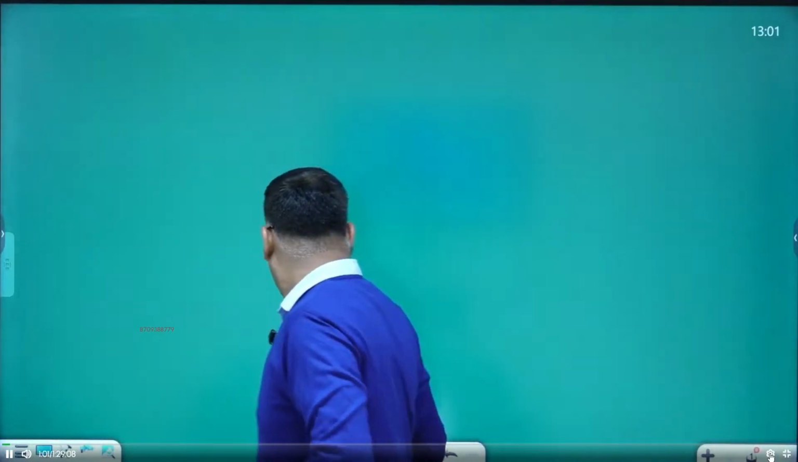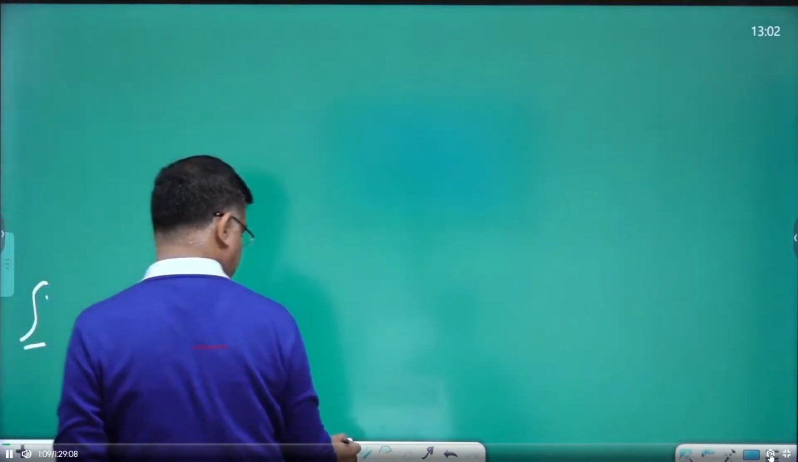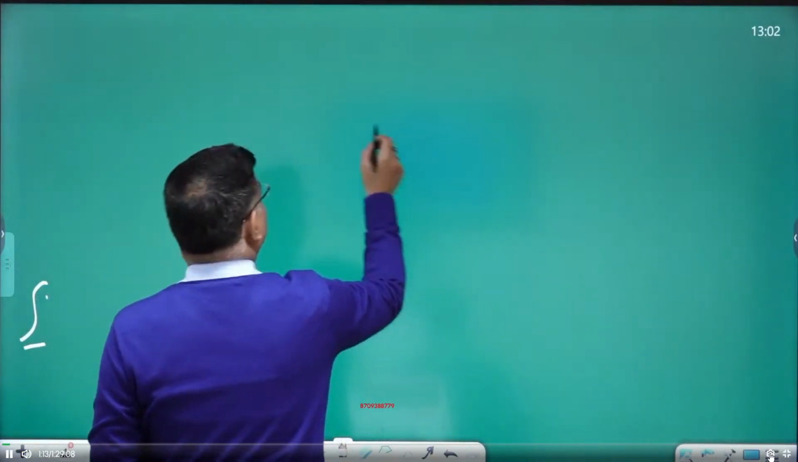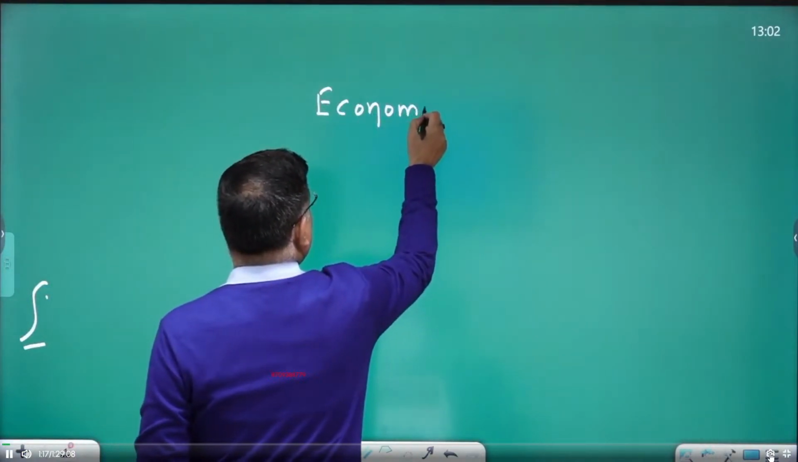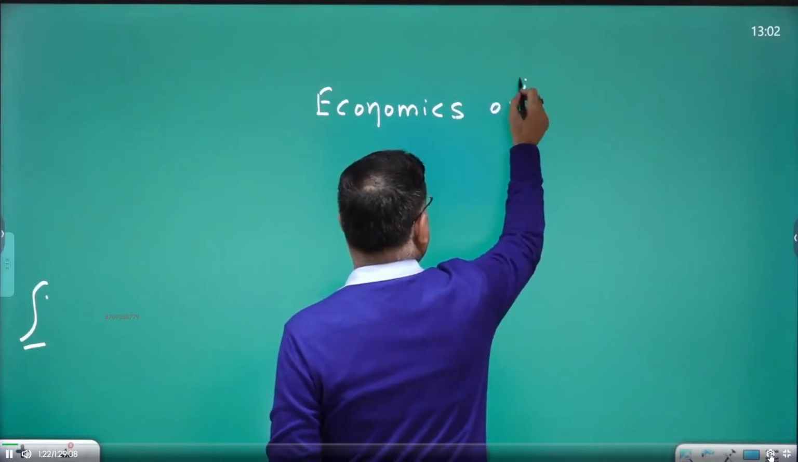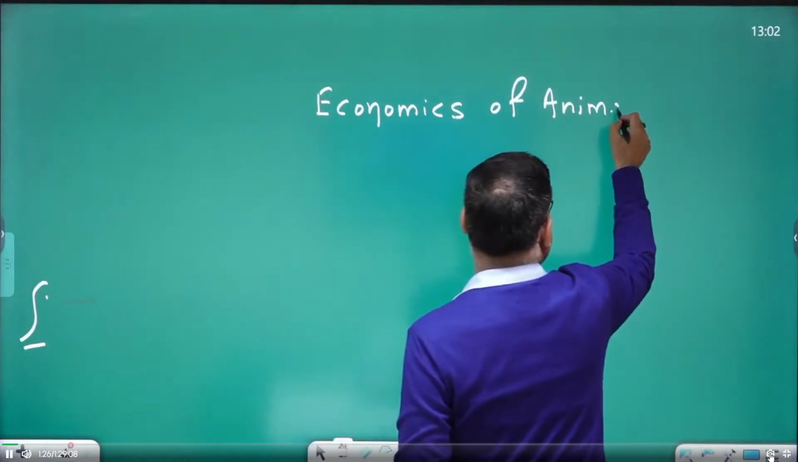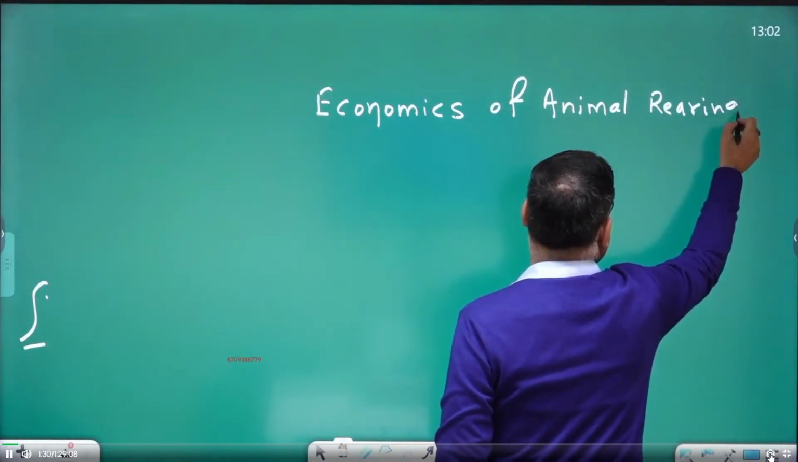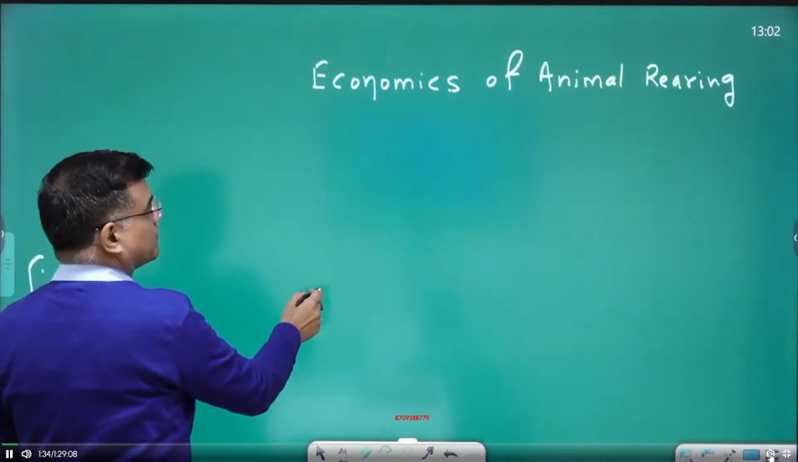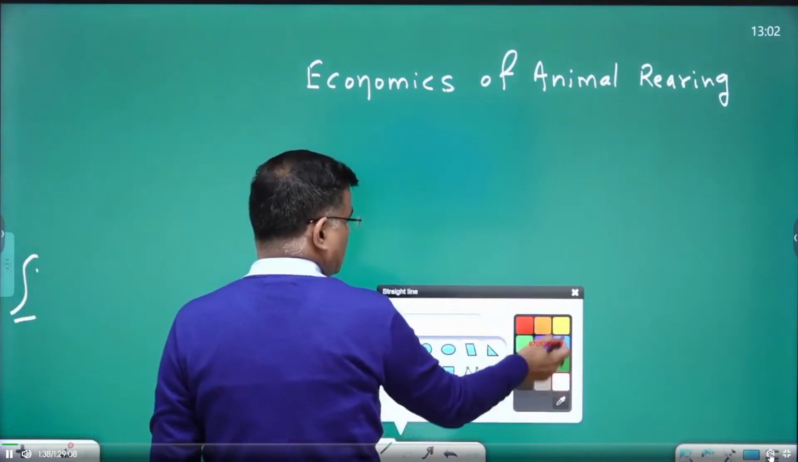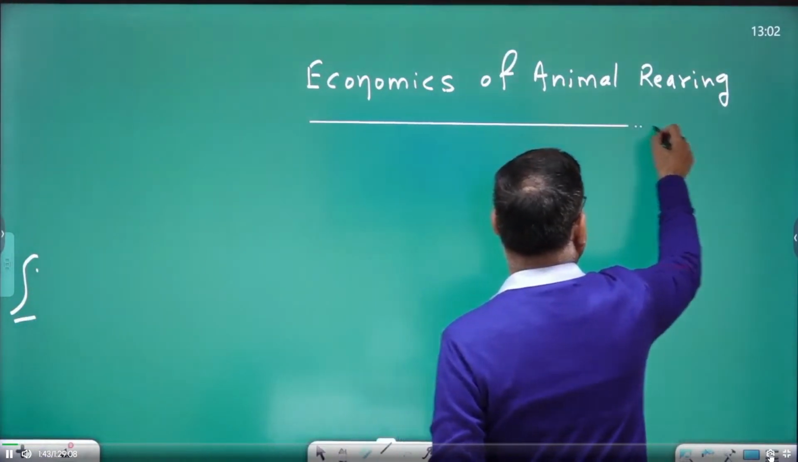Hello everyone. So we completed in the previous class our topic of agricultural marketing, right? And today we are going to start the new chapter of economics of animal rearing, right? So let us go for this chapter. Economics of animal rearing. We can also say the economics of animal husbandry. Same thing.